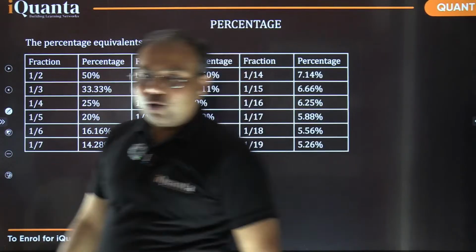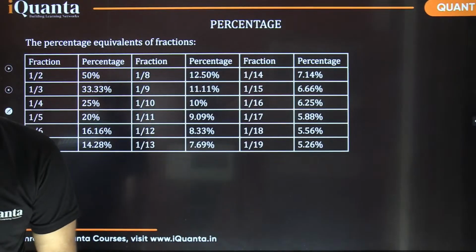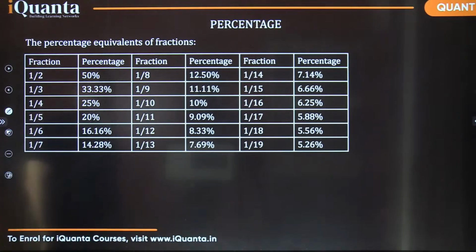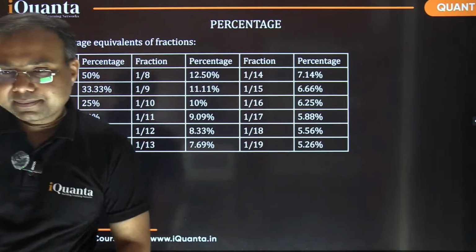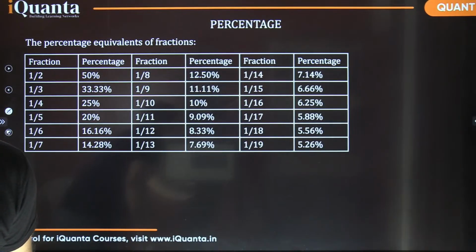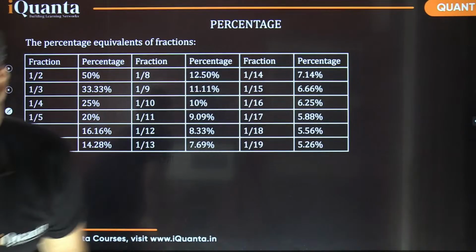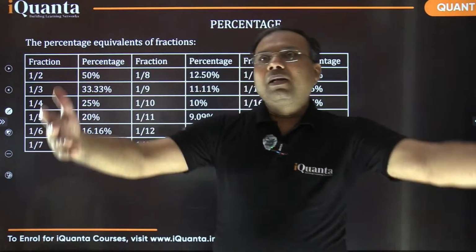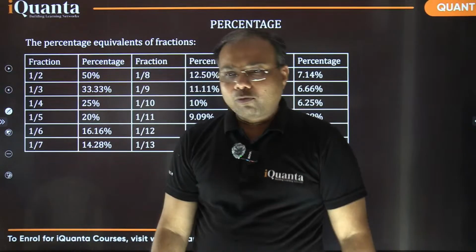And now we are moving to the next topic. Ready? So it is percentage this time. Now, first tell me, how do you calculate percentage? For example, what example should we take?